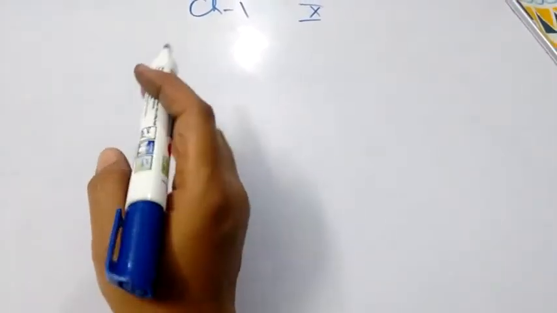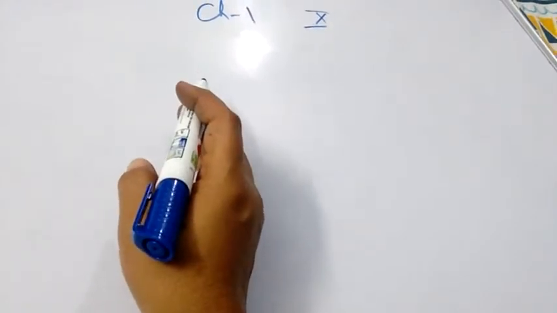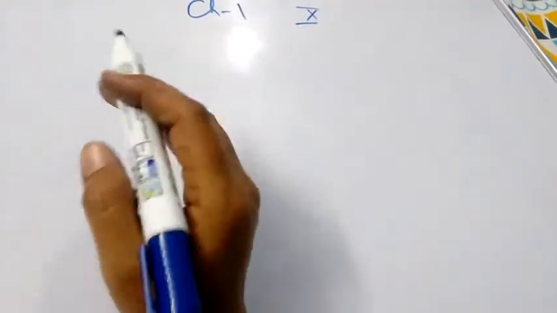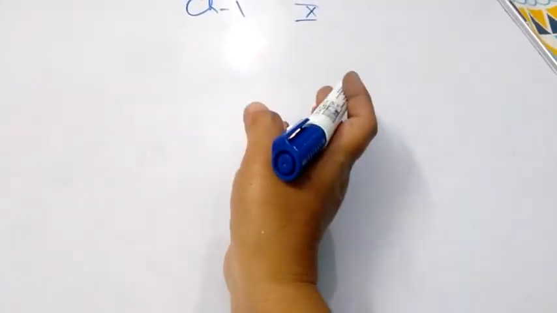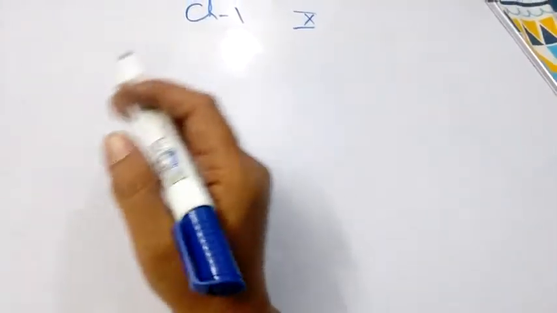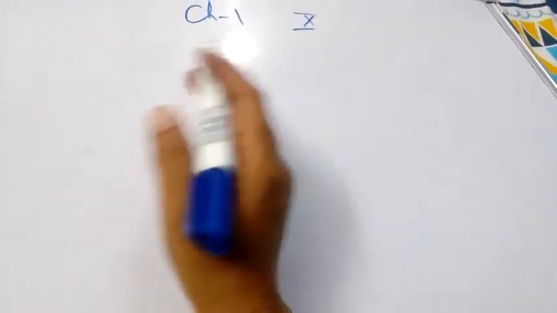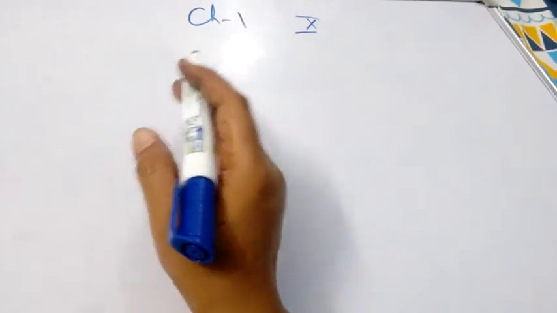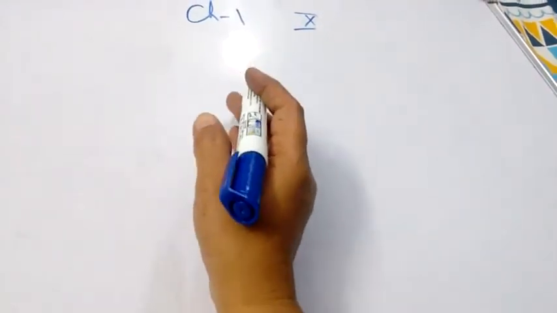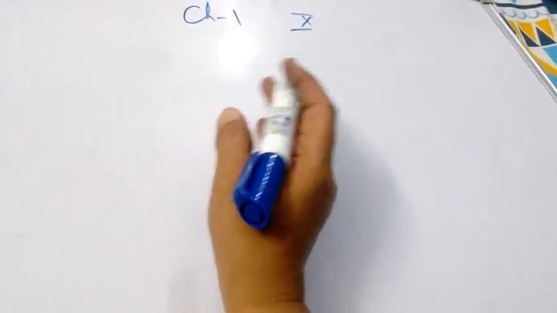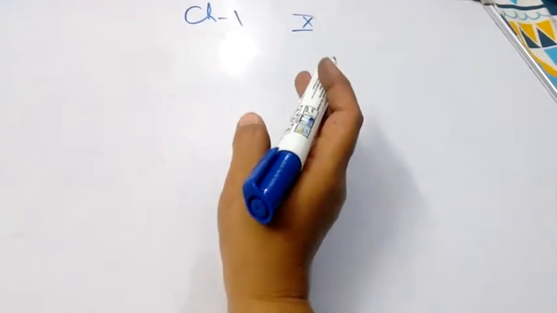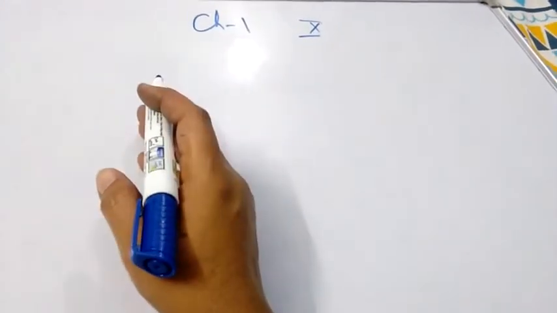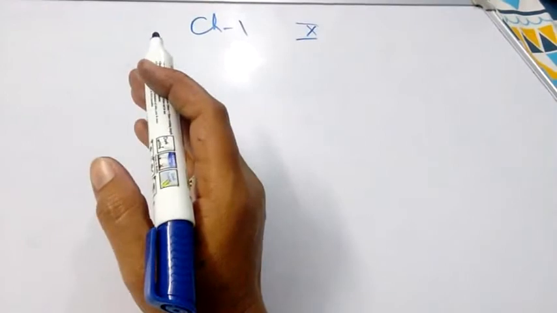Chemical reaction is actually when two substances react, they produce a new substance. Okay, so if a new substance is formed, it means a chemical reaction has taken place. The new substance may have different characteristics from its reactants.